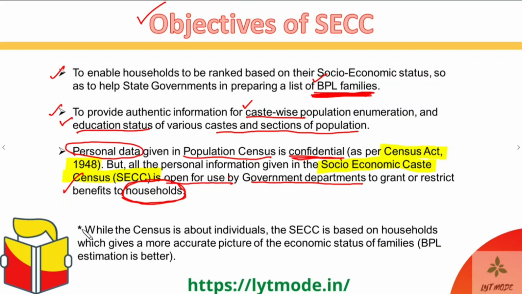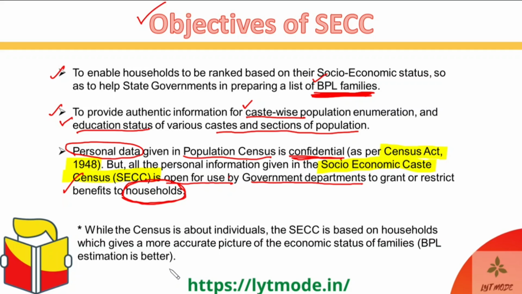So another point that I put down over here is that while the census is about individuals, the SECC is based on households, which gives a more accurate picture of the economic status of families or the BPL estimation. Okay, so just like I told you right now, the SECC uses household data and the census uses individual data.